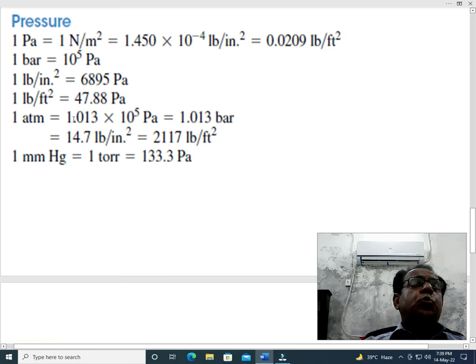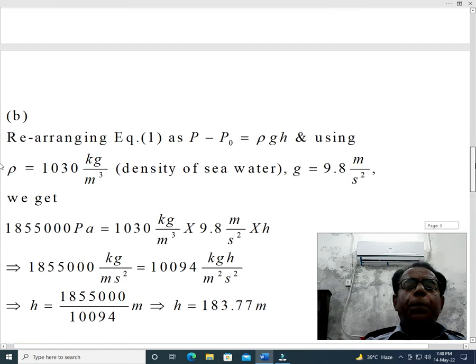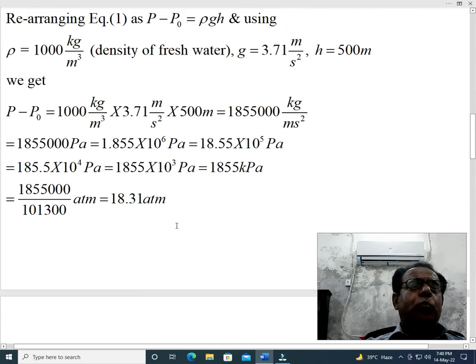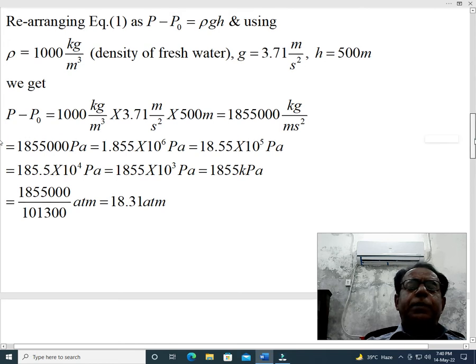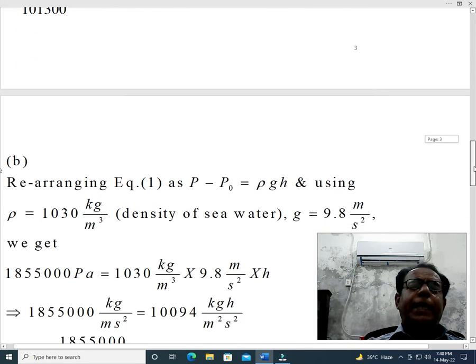So many Pascal are equal to 1 atmosphere. 1 Pascal will be equal to 1 divided by 101300, and hence so many Pascal will be equal to this into this. So 18.31 atmosphere, part A has come to an end.